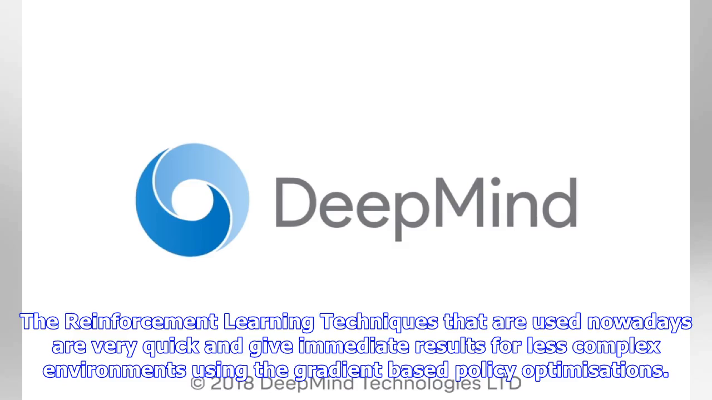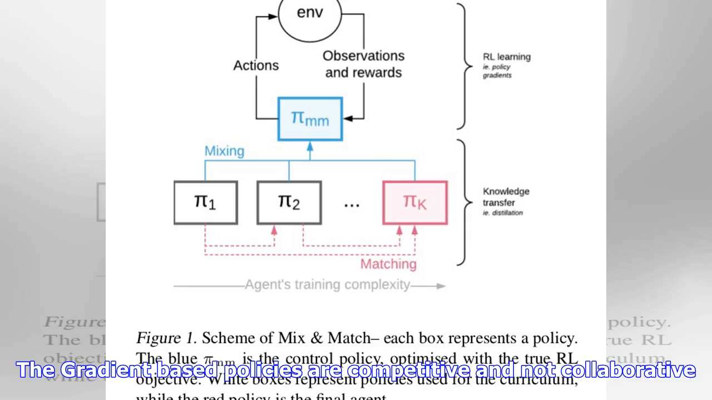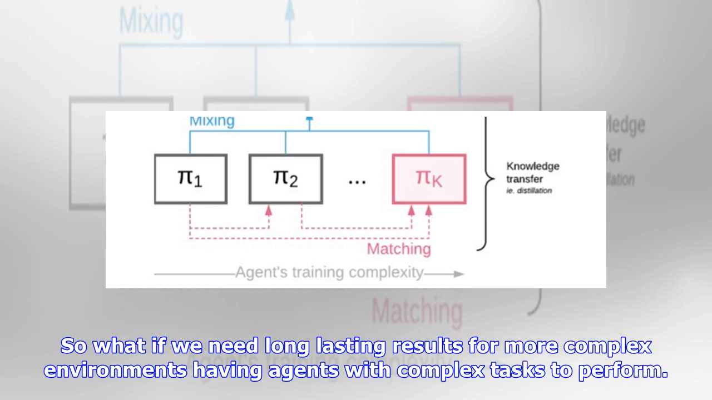The reinforcement learning techniques that are used nowadays are very quick and give immediate results for less complex environments using gradient-based policy optimizations. The gradient-based policies are competitive and not collaborative. So what if we need long-lasting results for more complex environments, having agents with complex tasks to perform?